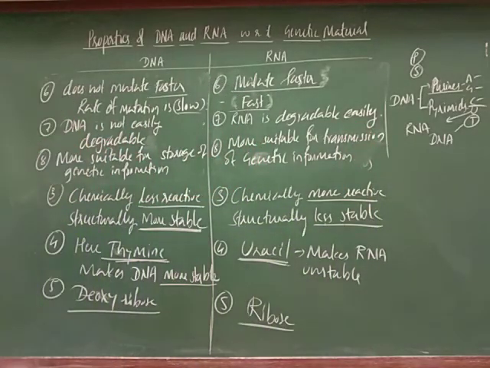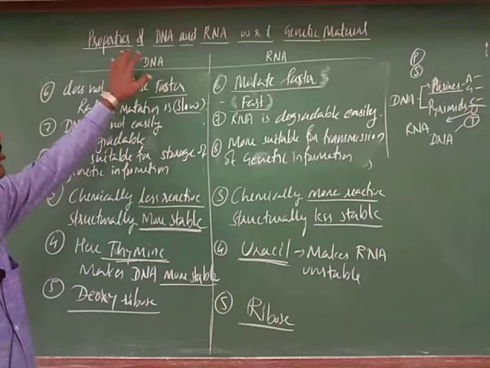So there are 8 points, the properties or differences we can consider.